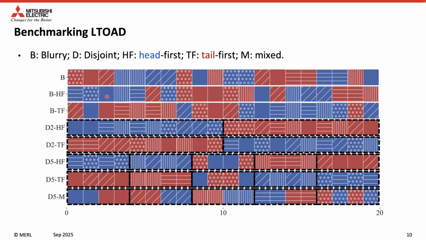Since there is no existing benchmark for evaluating long-tail online AD, we propose our own design. The performance of an online algorithm is dependent on the data ordering. To test the robustness, we define 8 configurations with combinations of different session types, either blurry or disjoint, and ordering type, either head first, tail first, or mixed.